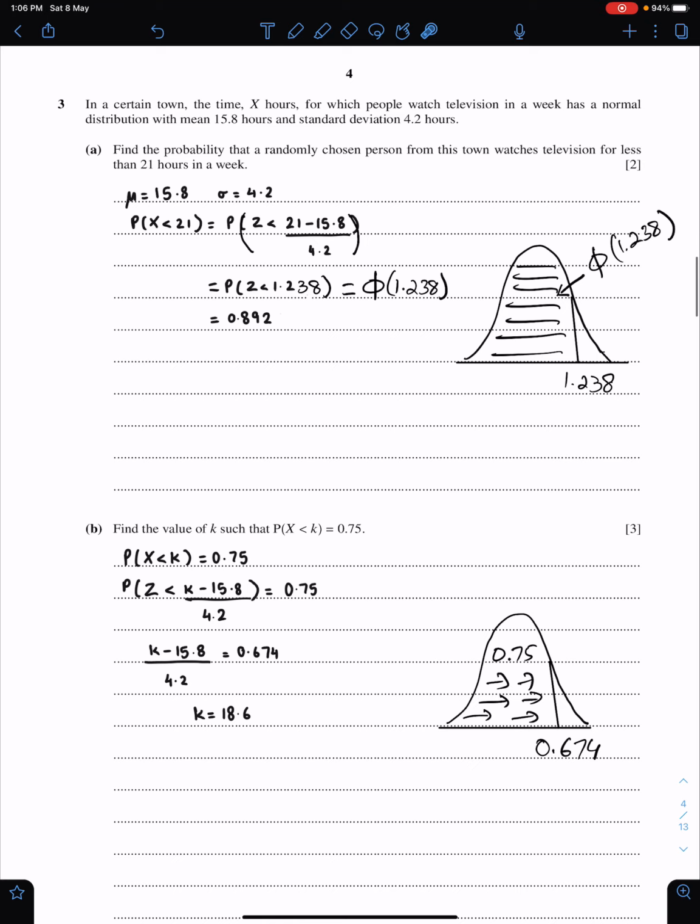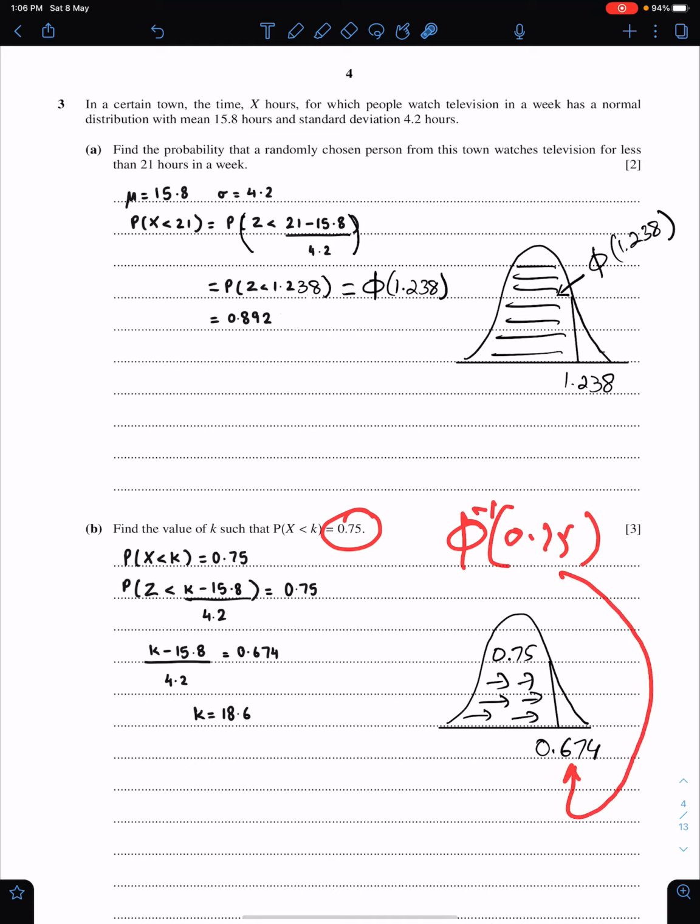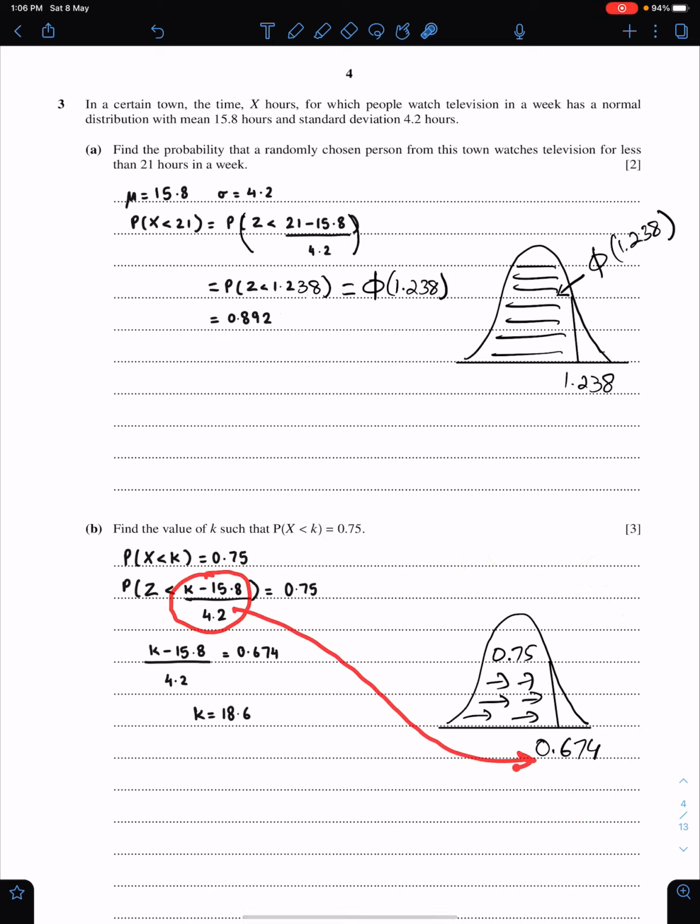Part B. Find the value of k for which the probability of x less than k is 0.75. This is the inverse normal question. First, you need to shade this probability according to the sign of inequality. Since we have a lesser sign, we have to shade from lower tail to upper tail in this way. So this area is here and this number is positive. Now you have to check this number in table or calculator. This is phi inverse 0.75. The answer is 0.674. So you need to equate this thing with 0.674.